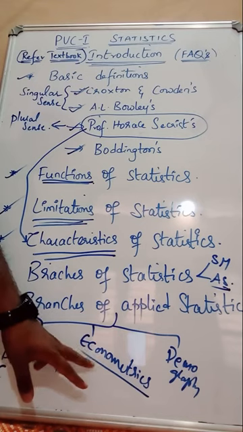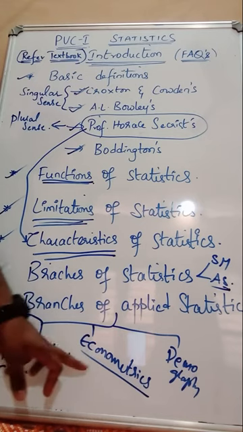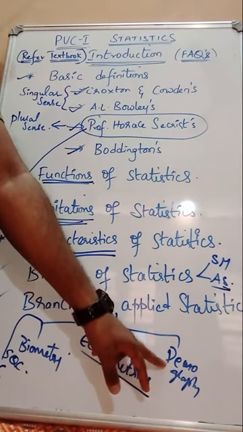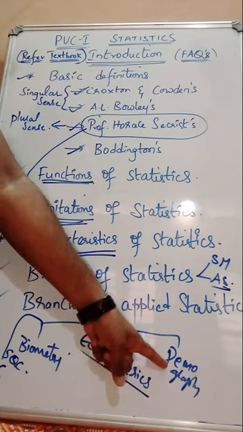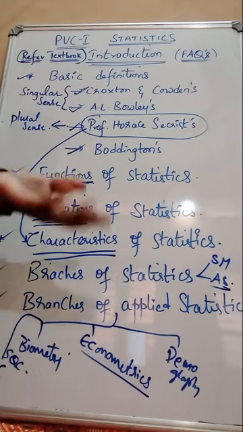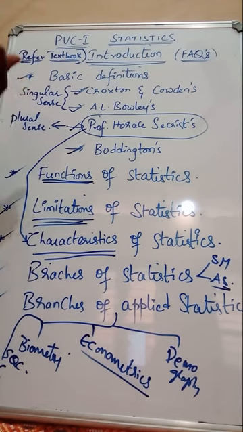Biometry, statistics dealing with biology, that is biometry. Econometrics, statistical data dealing with economics, called econometrics. Demography, the statistical study of human population, called demography. And then SQC, managing and controlling the quality of the goods comes in SQC. And then actuarial sciences, study of insurance. And then stylometry, study of literature. And psychometry, study of psychological problems. So these are all the branches of applied statistics.